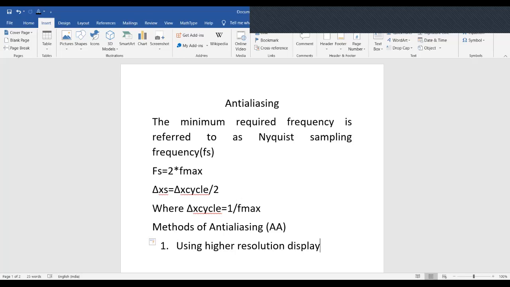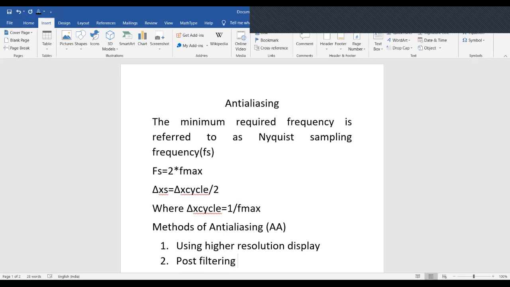Now, what is the practical application of higher resolution display? Practical application is, for example, retina displays in Apple devices. OLED displays have high pixel density, due to which jaggies formed are so small that they are blurred and indistinguishable by our eyes.